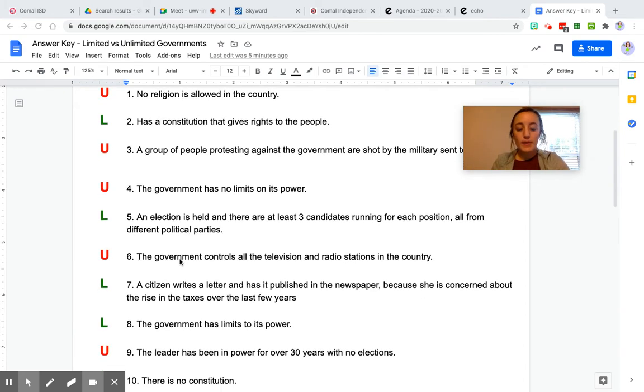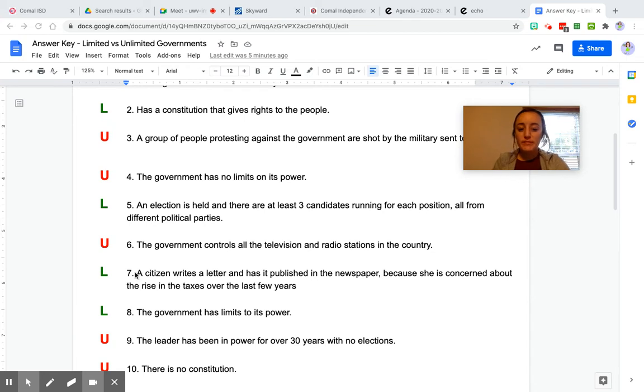Number six, the government controls all the television and radio stations in the country. That would be unlimited. If they control everything, they have unlimited power. That's U, unlimited. Number seven, a citizen writes a letter and has it published in the newspaper because she's concerned about the rise in the taxes over the last few years. So it means she has voice. She's able to use her ability to write a letter to the government because she's concerned about what's going on. So the government has limited power because she's able to give her opinion.